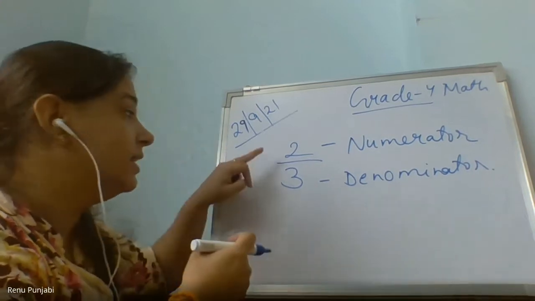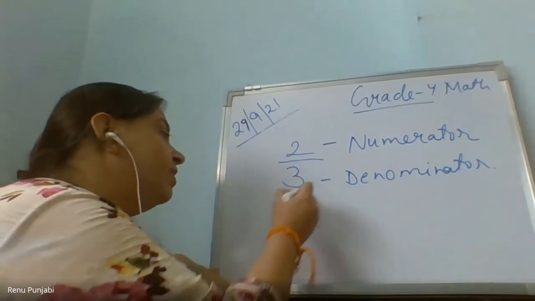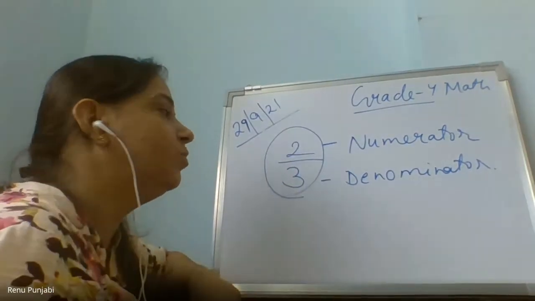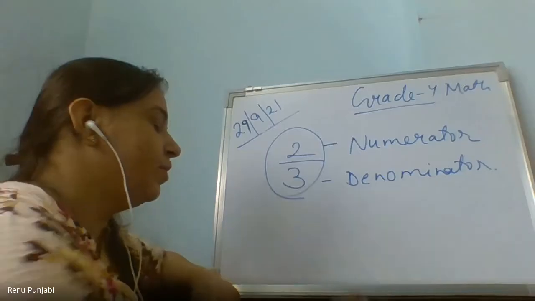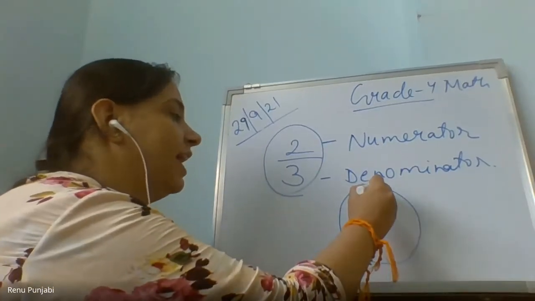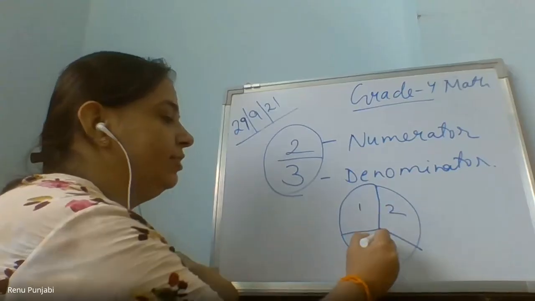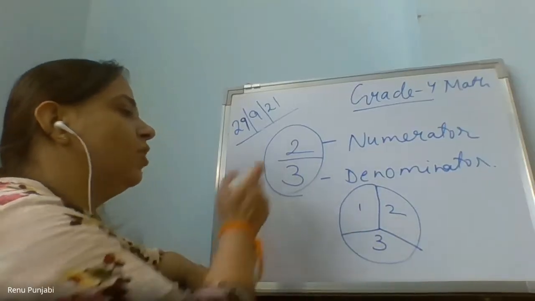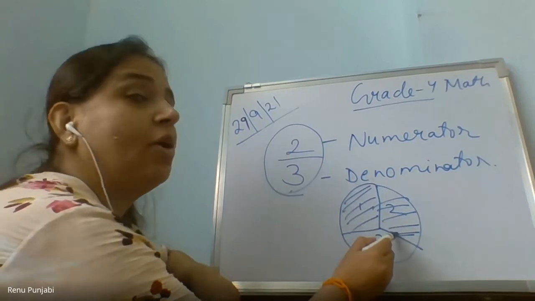Now I'm asking 2 upon 3. You said 2 is the numerator and 3 is the denominator. So 2 upon 3 means what? Who will explain what you mean by this? Yes, Pragya. Ma'am, 2 upon 3 means there are three parts of something and we are taking two parts of it. Suppose there is a pizza and you have divided it into 3 parts. Out of these 3 parts, how many are you eating? Two. So 2 upon 3 means out of total 3 parts, you are talking about 2 parts.